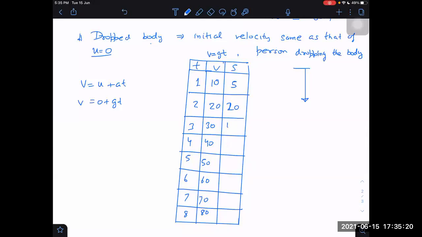45. 40 divided by 2, 20. 20 into 4, 80. 50 divided by 2, 25. 25 into 5, 125. 60 by 2, 30 into 6. 70 by 2, 35 into 7. 35 into 7 is 200. 225.